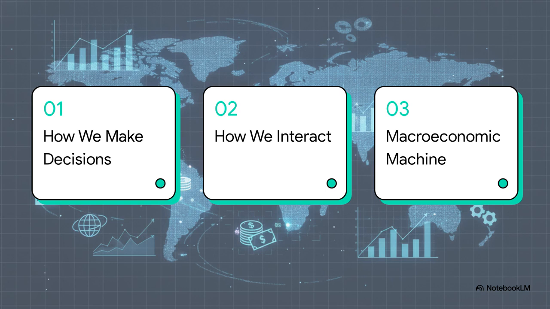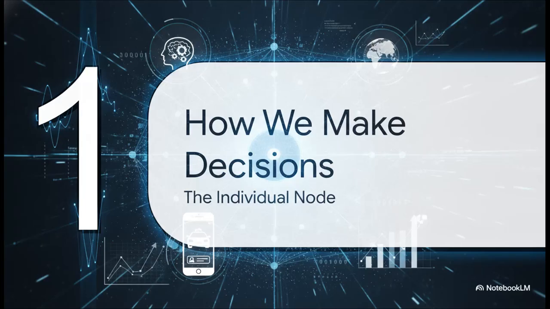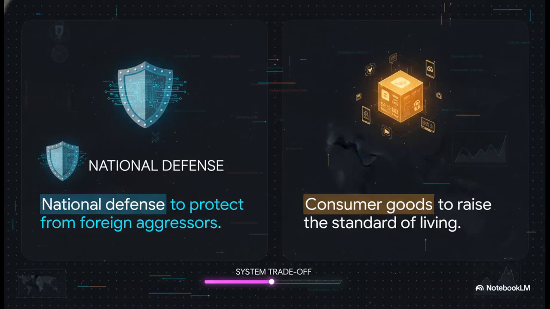Okay, let's dive right into this. To really make sense of this system, we need to break it down across three logical scales. First, how we make decisions. Next, how we interact. And finally, the macroeconomic machine. Let's start with Section 1, how we make decisions. Basically, the individual node. Principle number 1 is an absolute reality check.